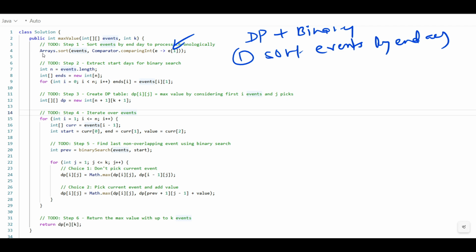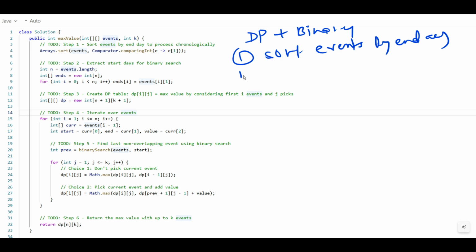So Arrays.sort, we have passed the events and we have used Comparator.comparing, where e[0] is the start and e[1] is the end, right? And that is why we have used the very first step to sort it, right?